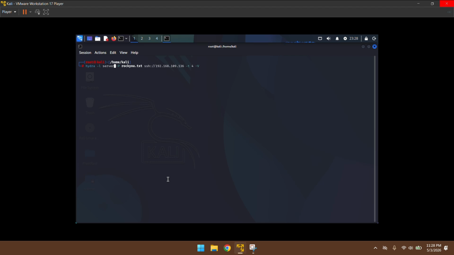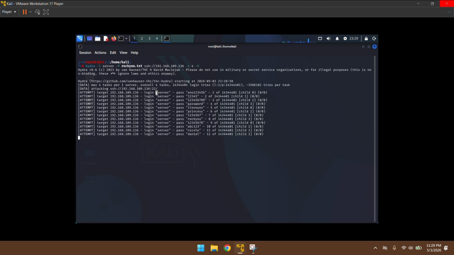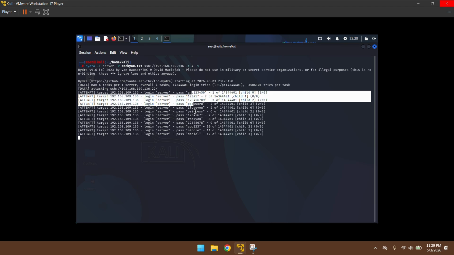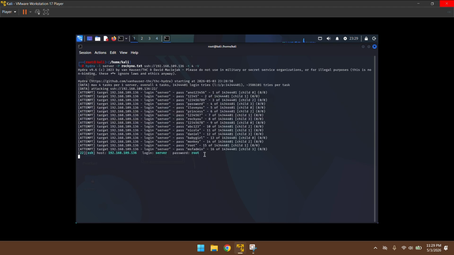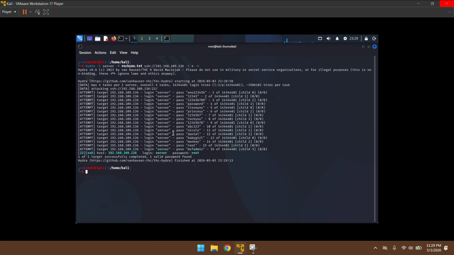So I've set a time of 4. Hydra is a brute forcer, so it's going to take the username as server, and then try all of these passwords. Oh, okay. We got a hit. So it's root. This is a very old machine, so I don't know when I set the passwords and everything. I think it was like 2, 3 months ago.